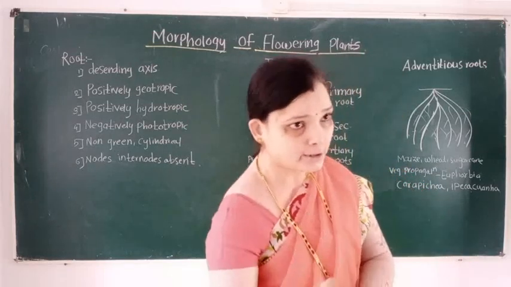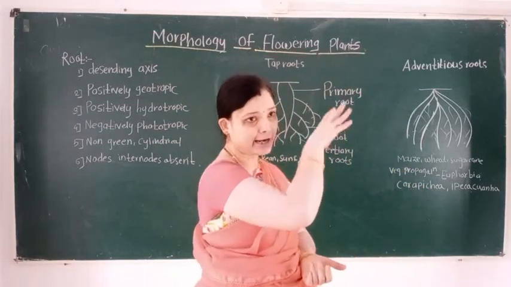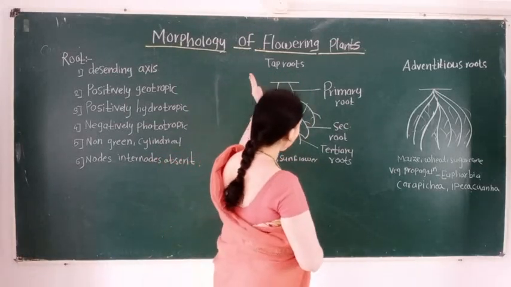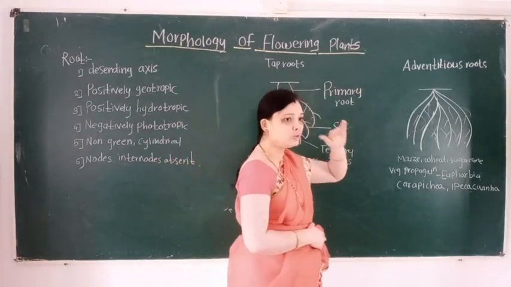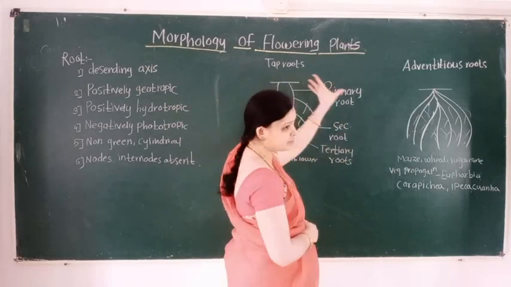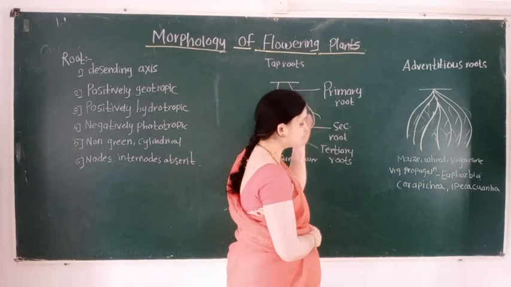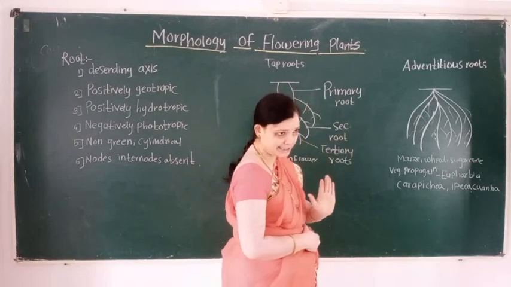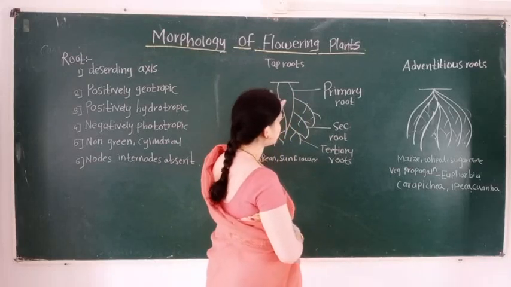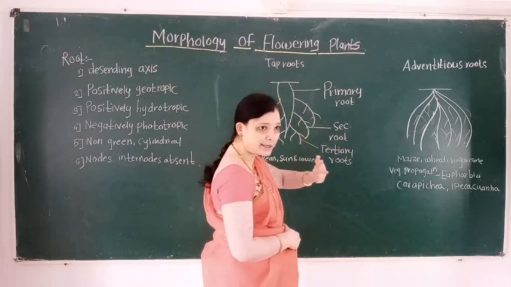So here observe the diagram of a taproot. Root consists of how many types? Root consists of two types. First type is known as the taproot and second type is known as the adventitious root. Taproot is the first type of root.